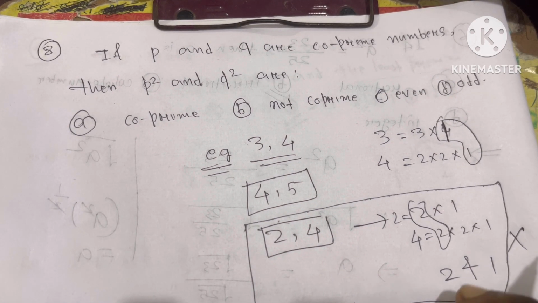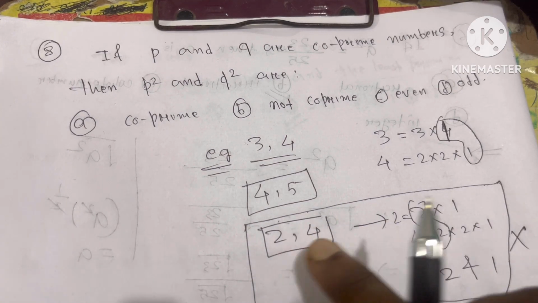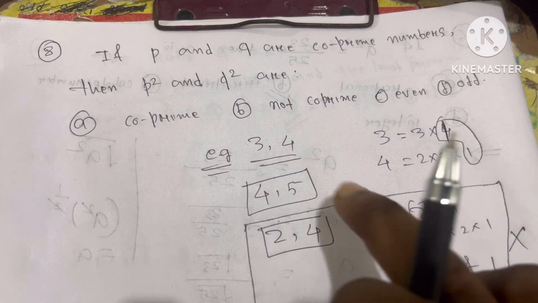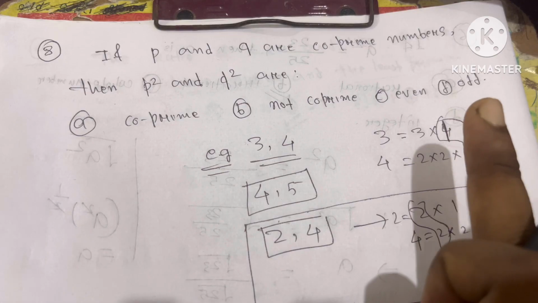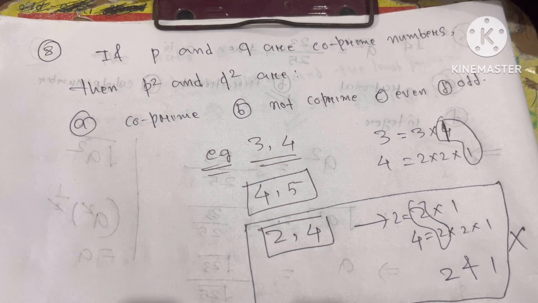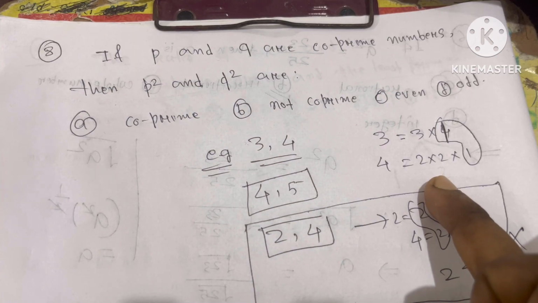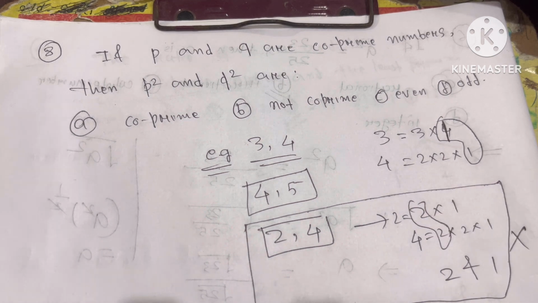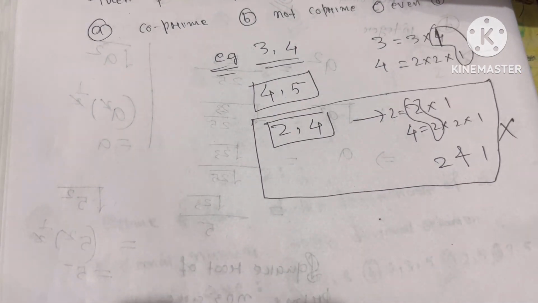Other than 1, the common factor is 2. So that's why 2 and 4 are not coprime numbers. 3 and 4 are coprime because they have common factor only 1. Other than 1, they don't have any common factor. 4 and 5 also have common factor 1, that's why they are also coprime numbers. Other than 1, they have no common factor. Yes or no? So now what is our question?